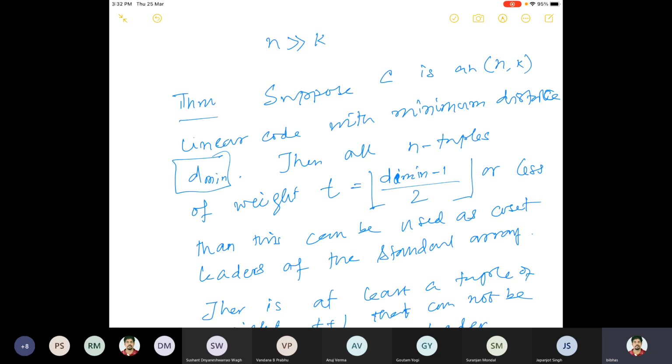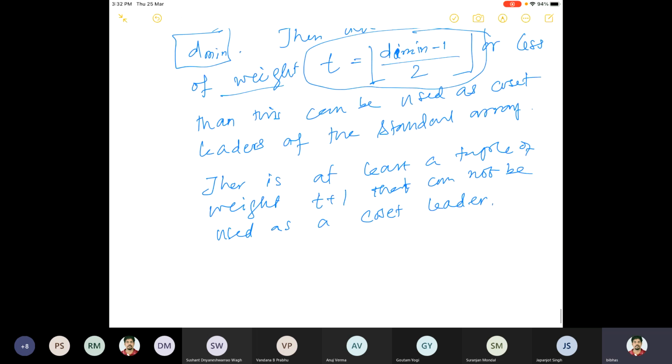If we know d min, then we check which n tuples have weight less than or equal to t, and I will use those as coset leaders. So this is a recipe to construct the entire table: E1 is fixed, 0, let's say, then E2, E3, and so on.